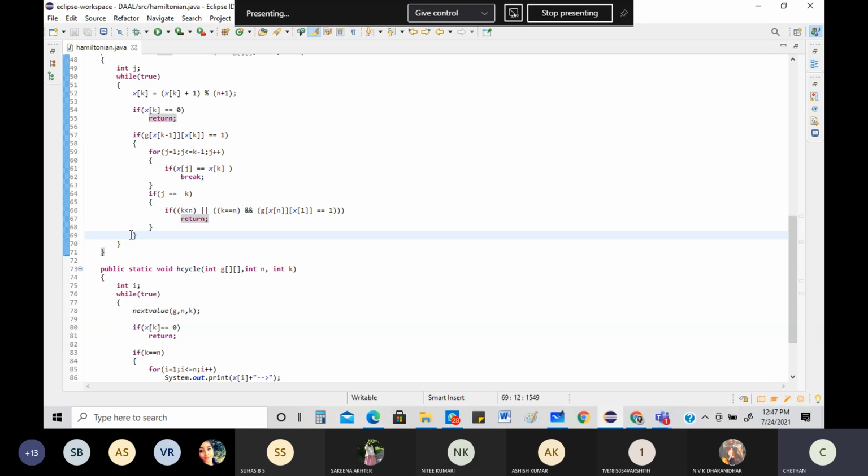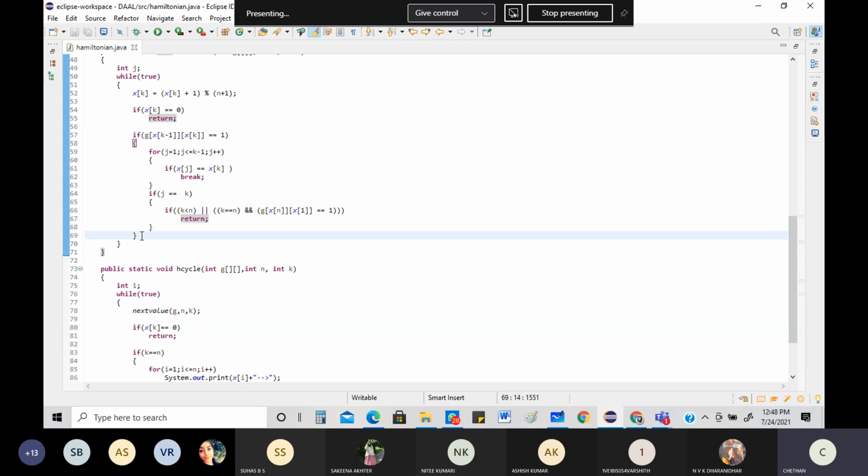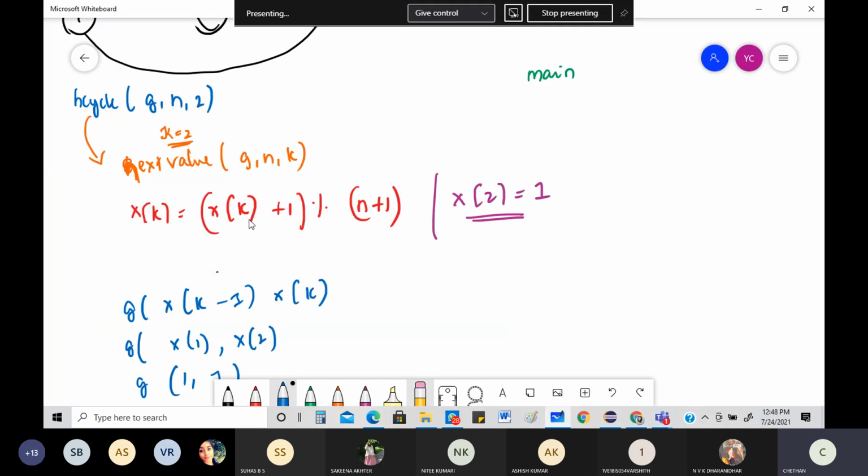If this entire thing is false, what are you going to do? You are going to go again to the next thing, 1 and 2. Then you check for 1 and 2.